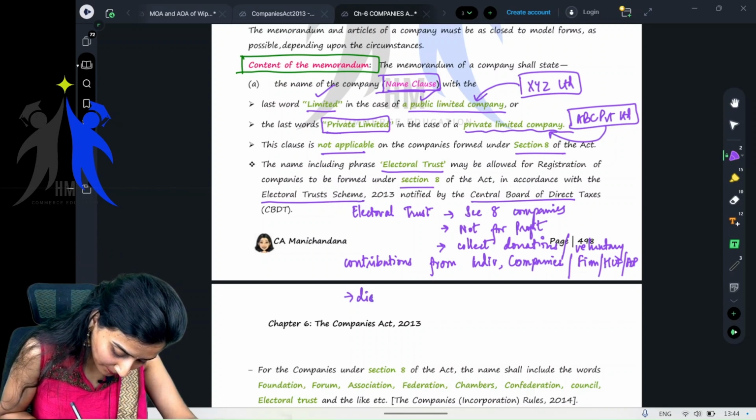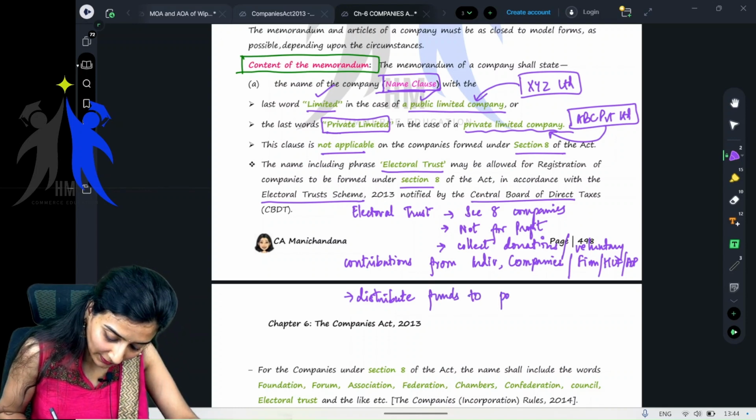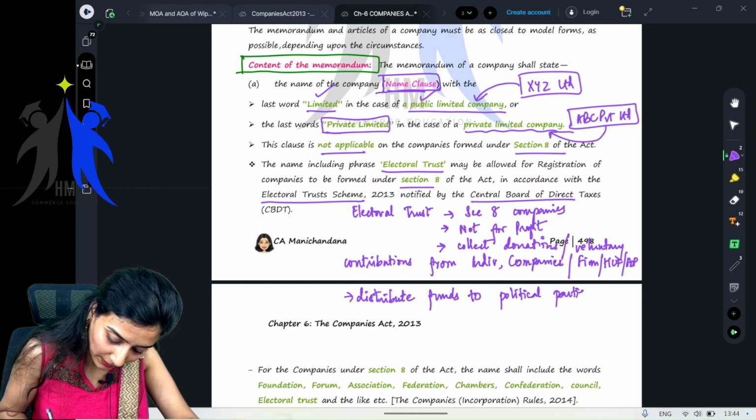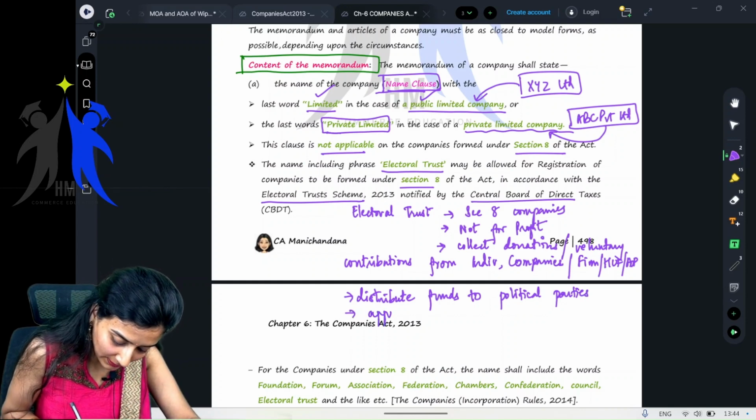They distribute the funds to political parties. These are approved by whom? Approved by CBDT, the Central Board of Direct Taxes, in accordance with the Electoral Trust Scheme 2013.